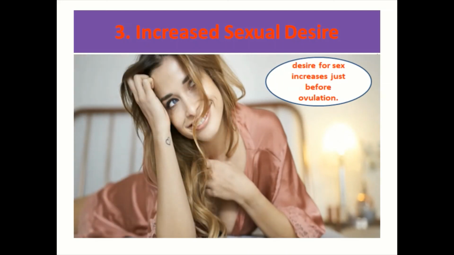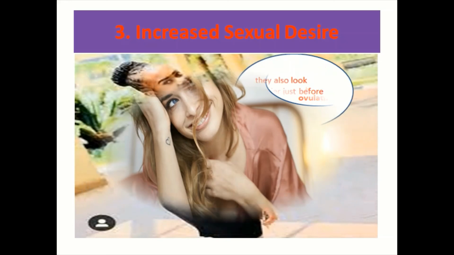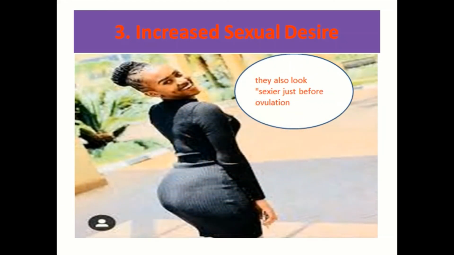The other way to know whether a lady is ovulating or not is, as I've already said, days before ovulation, a lady will have a high level of estrogen, which will increase the desire for sexual activity. Not only does it increase desire for sexual activity, a lady usually looks sexy and is attractive.